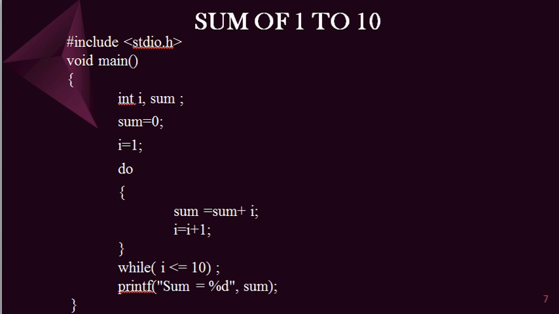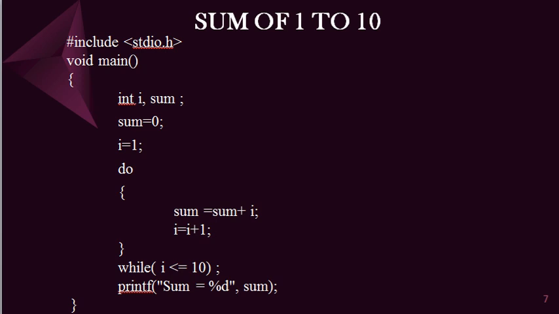So now I equal to 2, then I less than or equal to 10, it is correct. Then again the loop continues. So sum equal to sum plus I, I equal to I plus 1, that is 3 now. Then check whether 3 is less than or equal to 10, it's true. Then again continue like that.